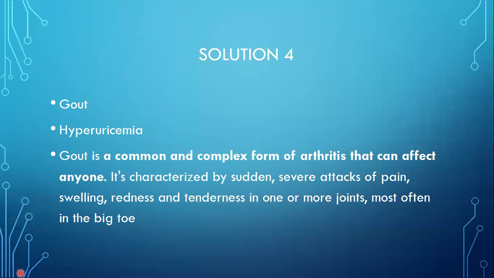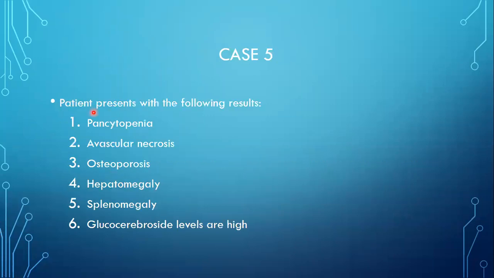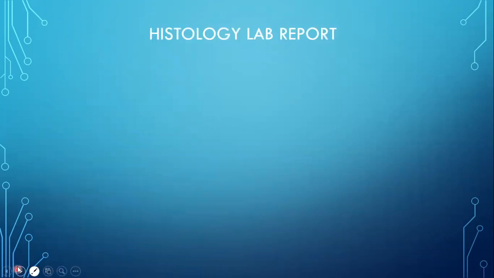The final case of this presentation today. Patient presents with the following results: pancytopenia, avascular necrosis, osteoporosis, hepatomegaly, splenomegaly, and glucocerebroside levels are very high. These are the following results of the patient. Now, here is the histology lab report of the patient.